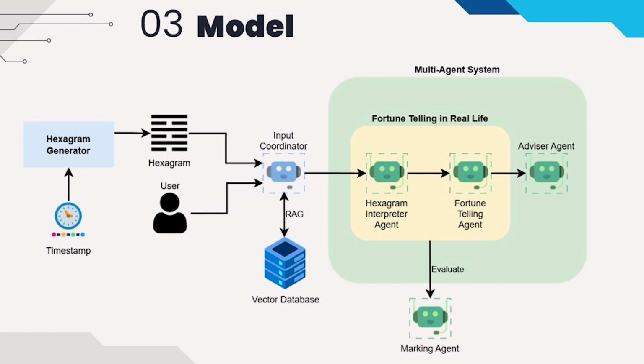Our system consists of 3 agents, and the first 2 agents, the hexagram interpreter and the fortune telling agent, model the fortune telling in real life. The hexagram interpreter agent will interpret the hexagram and try to get its detailed meaning. We pass its result to the fortune telling agent, who will perform the real fortune telling. Finally, an advisor agent accepts the results of the fortune telling and gives meaningful insight and suggestions for life. And we evaluate only the real-life fortune telling with a marking agent.